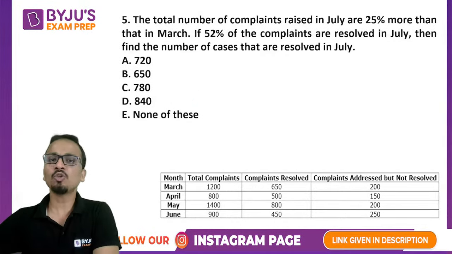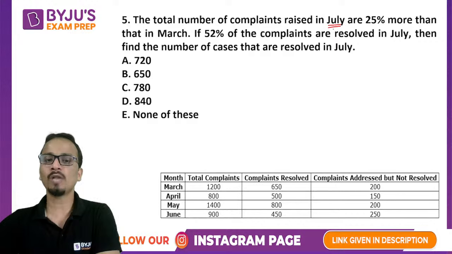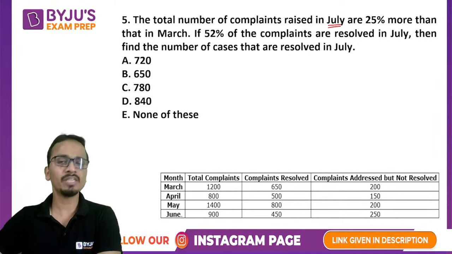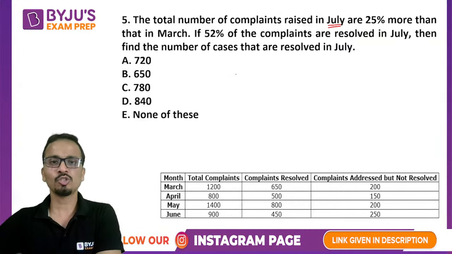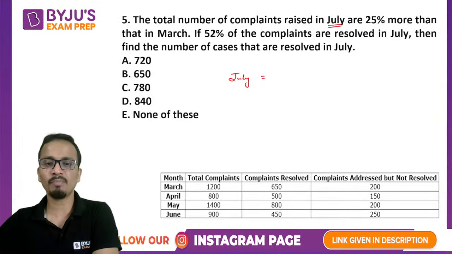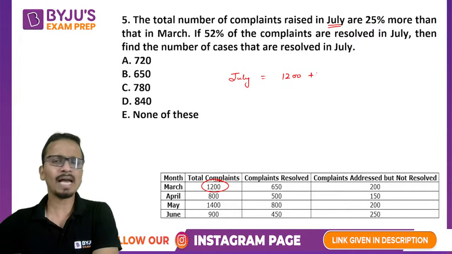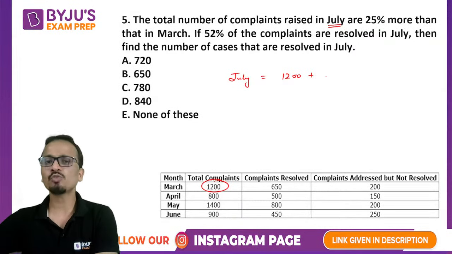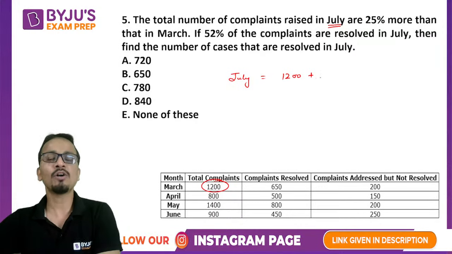Now, the question says the total number of complaints raised in the month of July. July's data is not given in the table, but this value depends on the value of March. The total number of complaints for July is 25% more than that of March. The number of complaints in March is 1200, and July is 25% more than this value. 25% of 1200 is 300, so this value will be 1500.